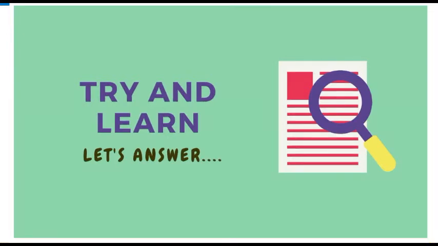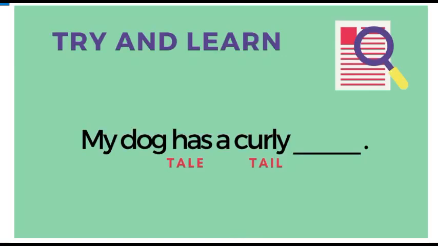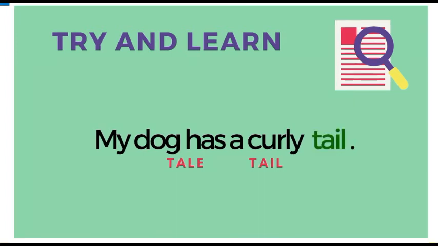Okay, now let's have some action. Let's put our thoughts into action. I want all of you to think it over and write down the answer, or you can even practice this in your free time. Try and learn. Let's answer this. The very first: my dog has a curly dash. The first choice is tail, or the other one is tail. Which one did you find best, and which is correct? My dog has a curly tail, T-A-I-L. On the next, this is the correct answer, highlighted in green.